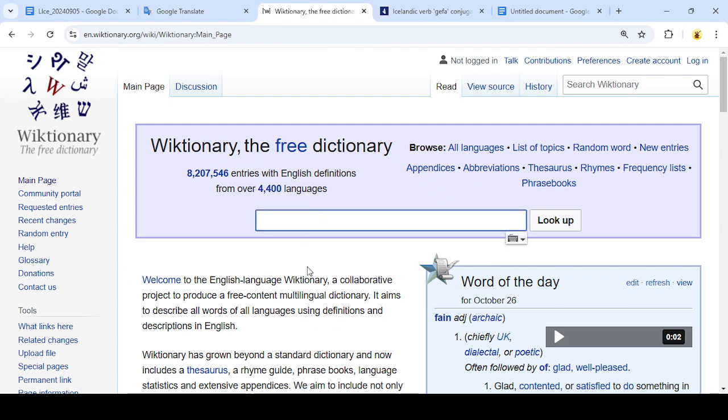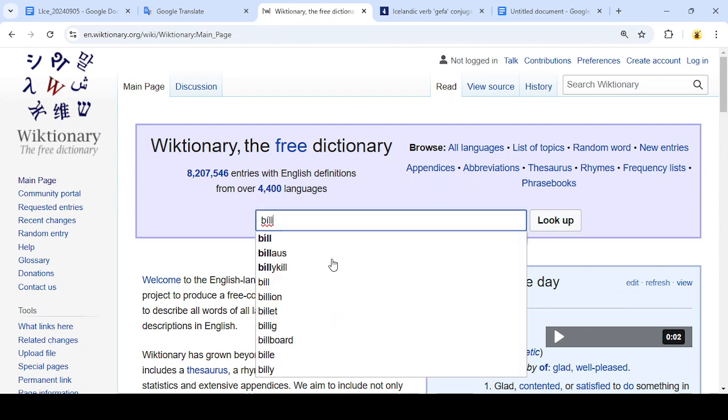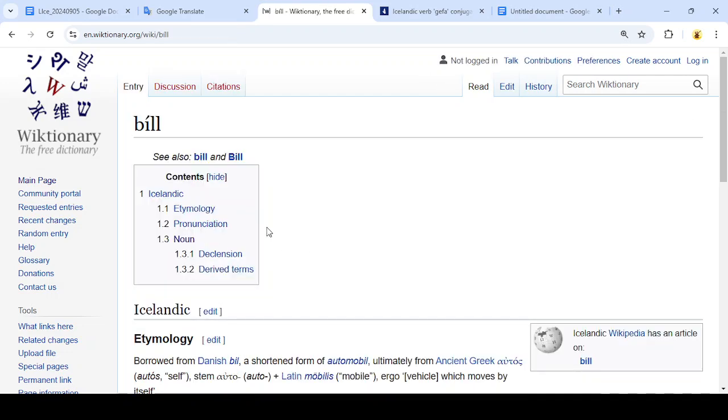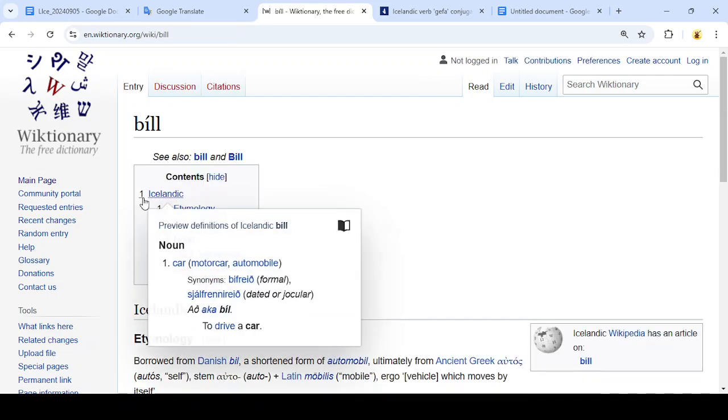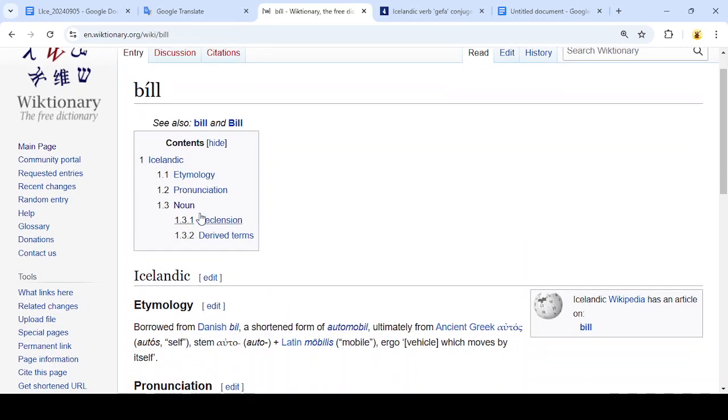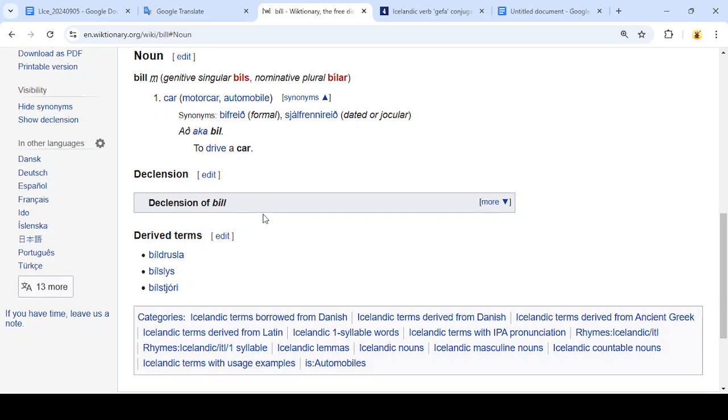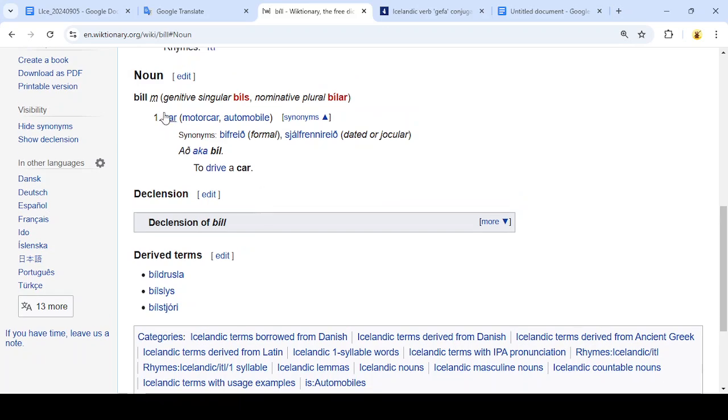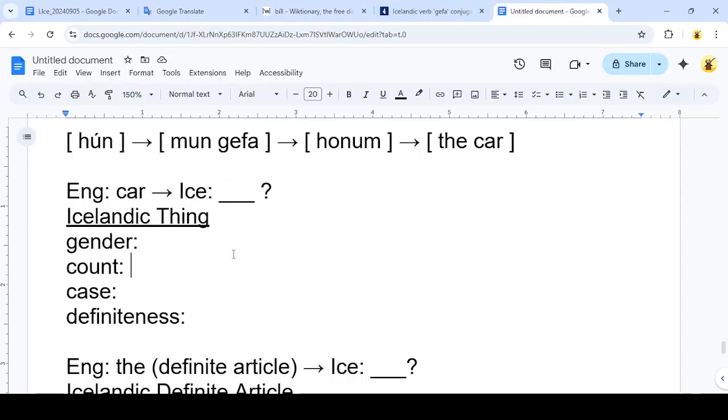I'm going to go over to Wiktionary, this other website. I'm going to type that in and search for that. And it pulls up an Icelandic page. It's listed as a noun. So that's good. And then we've got some information here. We've got the base spelling here that we used. We've got this M here, which indicates masculine gender. So I can go ahead and fill that in.